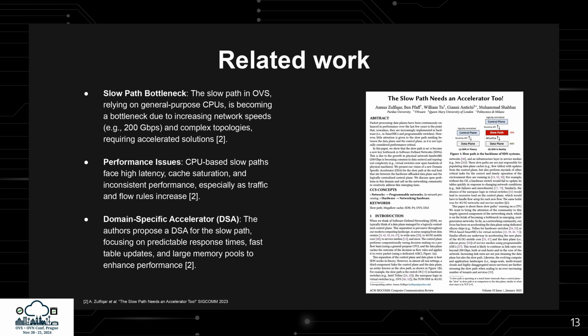Previous research shows the slow path in OVS, relying on general-purpose CPUs, becomes a bottleneck at higher speeds like 200 gigabits per second due to latency and cache saturation. As traffic and flow rules grow, performance becomes inconsistent. To address this, a domain-specific accelerator is proposed, offering faster table updates, predictable response times, and larger memory pools. This work aims to contribute to this area of research by further exploring solutions to enhance slow path performance.